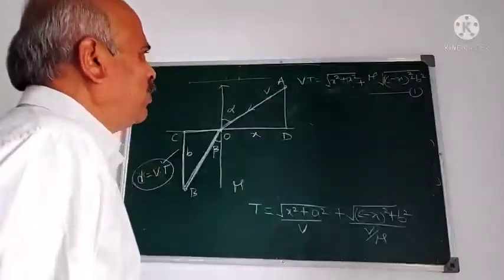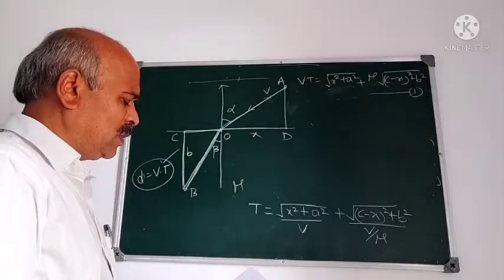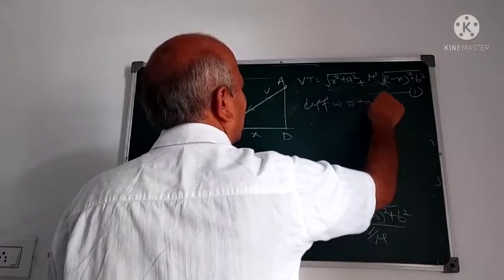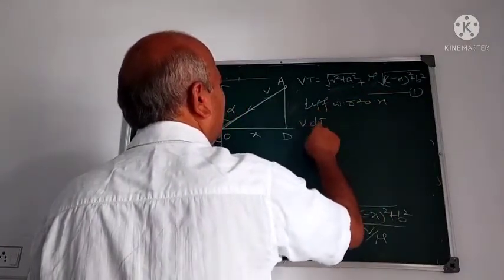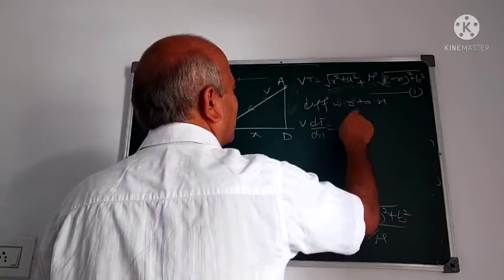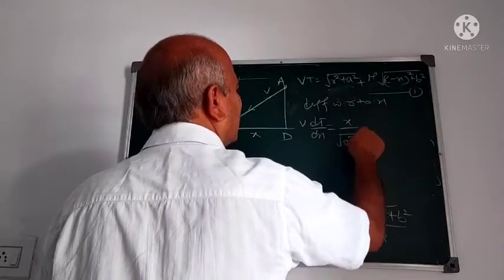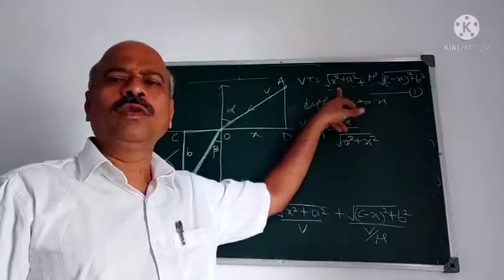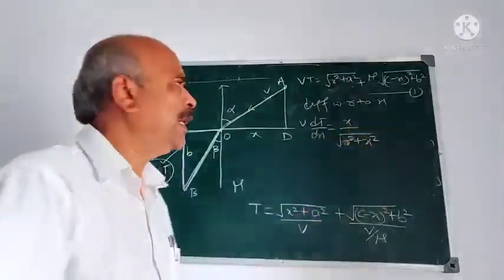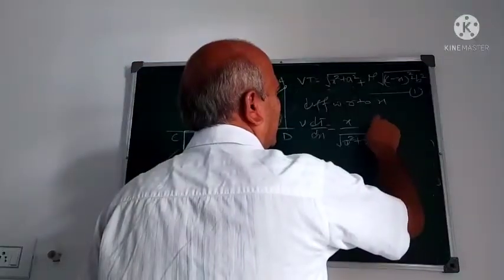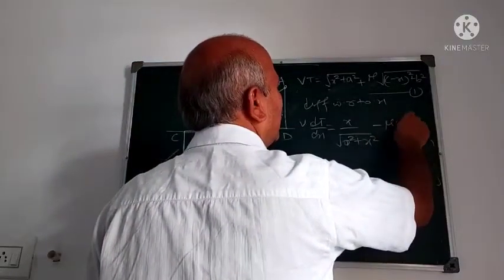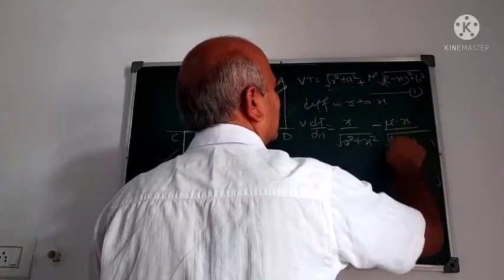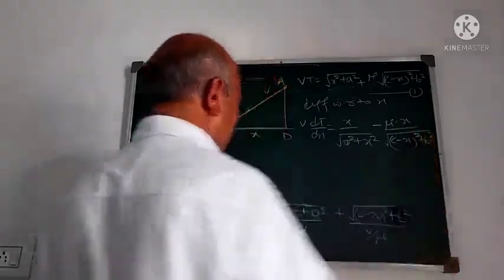Now for maximum or minimum value of T, the first derivative is 0. So we differentiate this with respect to x, and we get V dT by dx is x by root a square plus x square. What is the derivative? Root u form, it is 1 upon 2 root a square plus x square into 2x, so x. But here minus mu into (c minus x) by square root of (c minus x) square plus b square. This is the derivative.